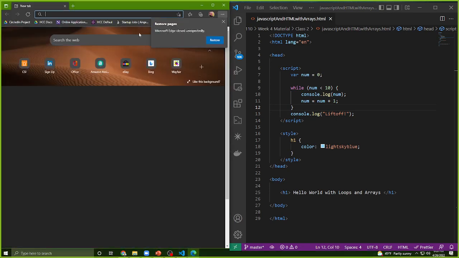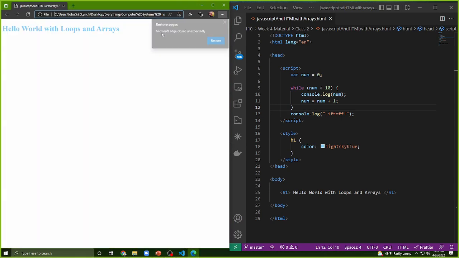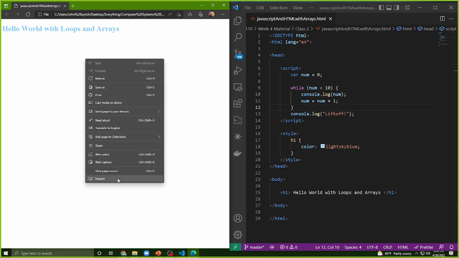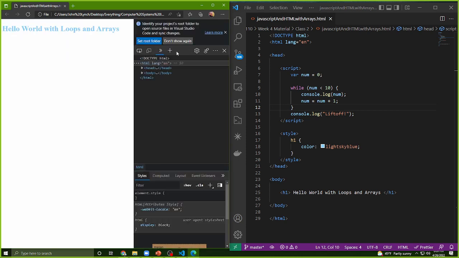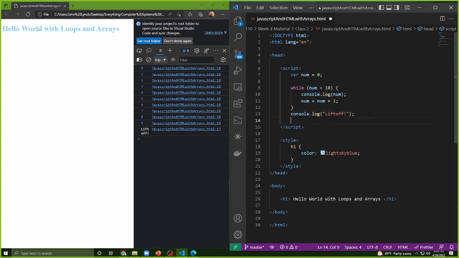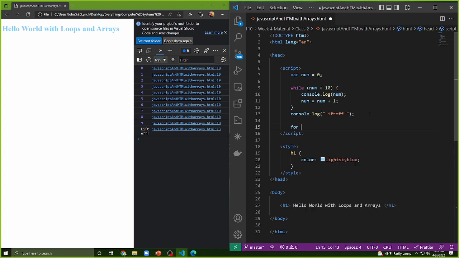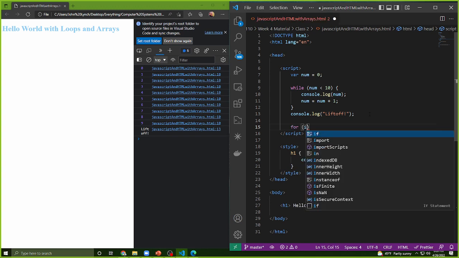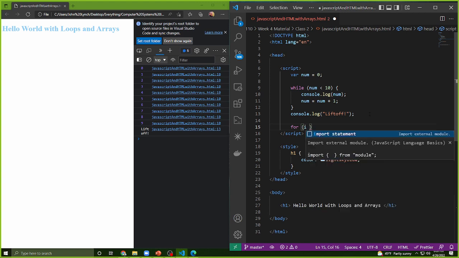We'll see here on my console, I get the 0, 1, 0 to 9, then liftoff. And for a for loop, though, what I'm going to need to do is make this condition. So I need to make an initializer. So for I usually use i. That's what everyone does as well. i is equal to 0.